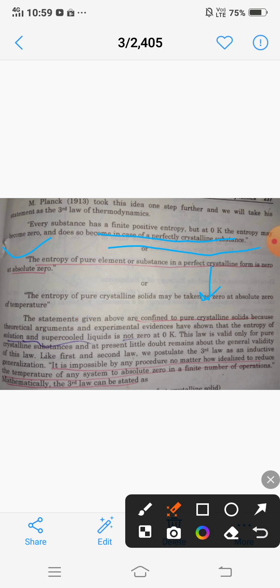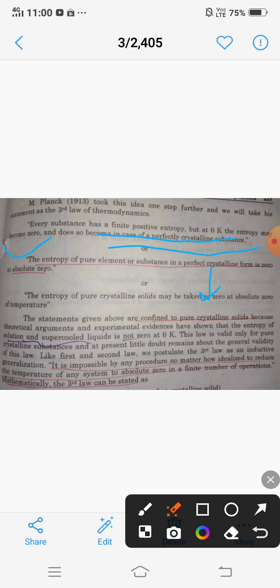So it means that this rule, where we state that at absolute 0 temperature the entropy becomes 0, is only applicable to the crystalline form. Perfectly crystalline form means that a pure substance existing in its crystalline form has 0 entropy at 0 Kelvin temperature.